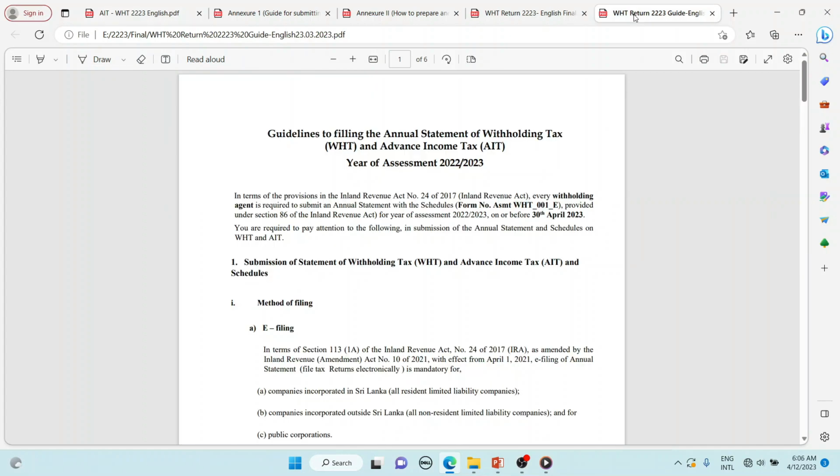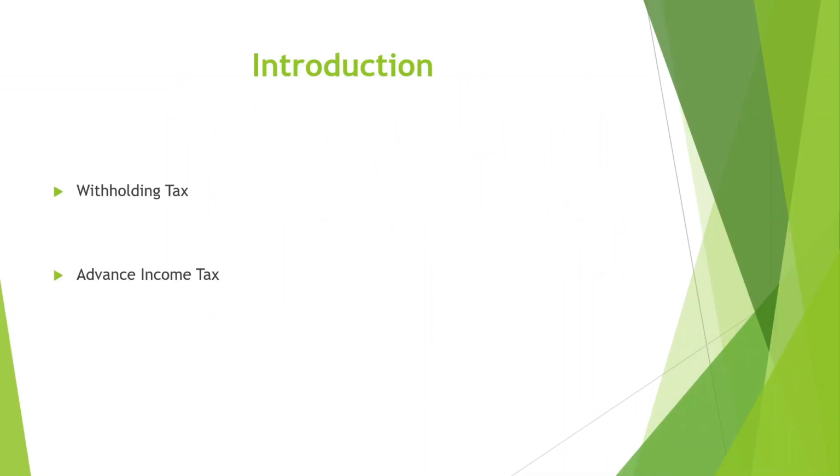A printed withholding tax statement will not be issued to those who are required to file electronically as per the law. They will have to follow the instructions to receive their electronic filing as per the guide. All persons who are responsible for filing the withholding tax statement as per the Act shall immediately take steps to obtain the tax statement as specified in the guidelines if they have not received a printed tax statement or electronic tax statement. Withholding tax statement should include details of deducted withholding tax and advance income tax.